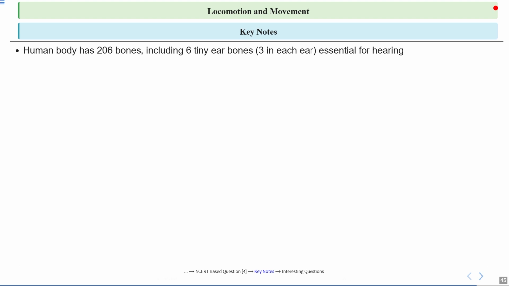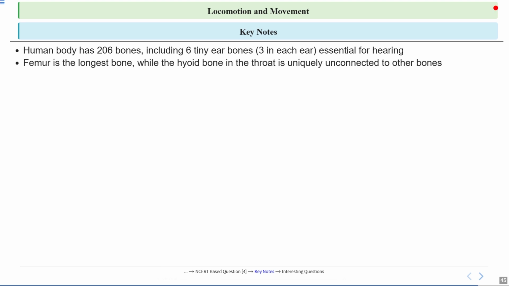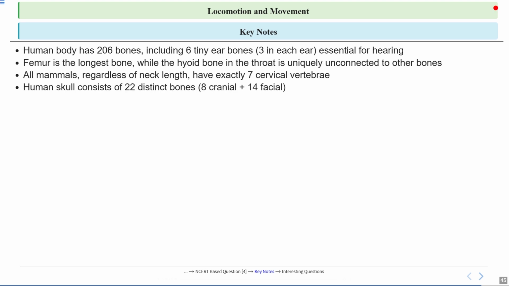So these are some interesting facts about this chapter. The human body has 206 bones. We just covered it, including 6 tiny ear bones, that are 3 in each ear, essential for hearing. On the other hand, femur is the longest bone, while the hyoid bone in the throat is uniquely unconnected to the other bones. Now, all mammals, regardless of neck length, have exactly 7 cervical vertebrae. This is a very interesting fact. A human skull consists of 22 distinct bones, 8 cranial plus 14 facial.